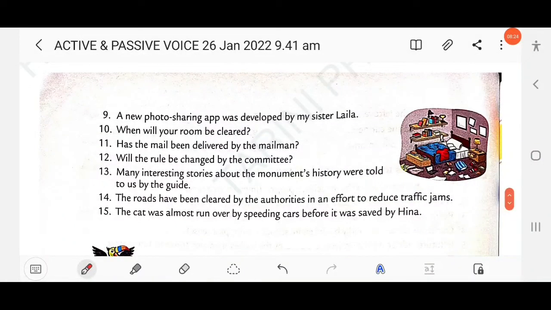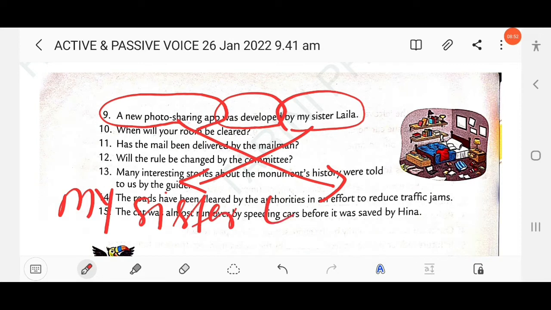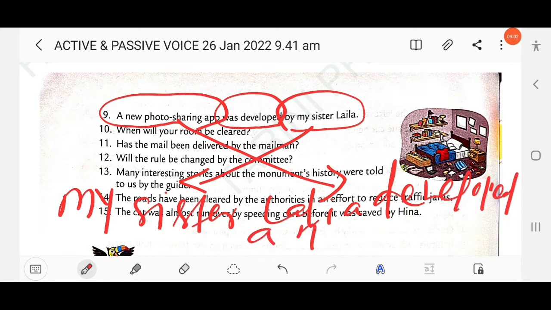A new photo sharing app was developed by my sister Lalia. You know here the tense is written simple past, was developed, and the agent is by my sister Lalia, and the object is a new photo sharing app. So here: my sister Lalia developed a new photo sharing app. Clear?